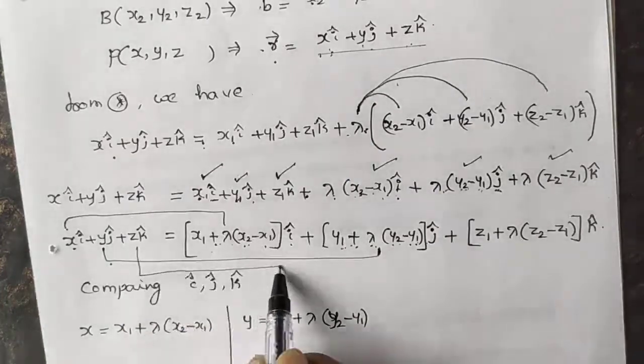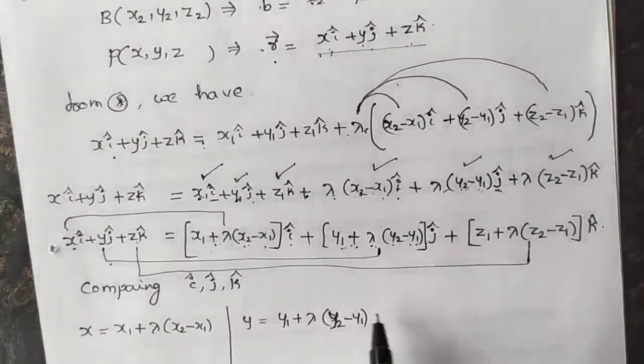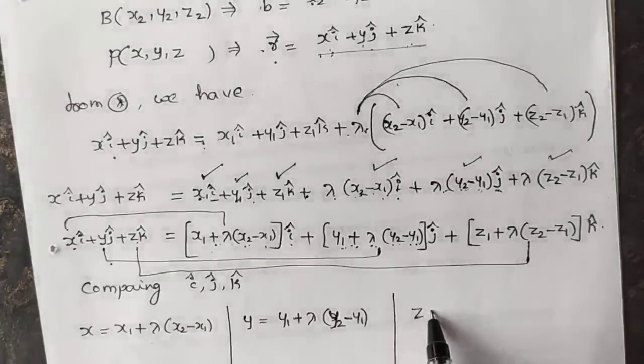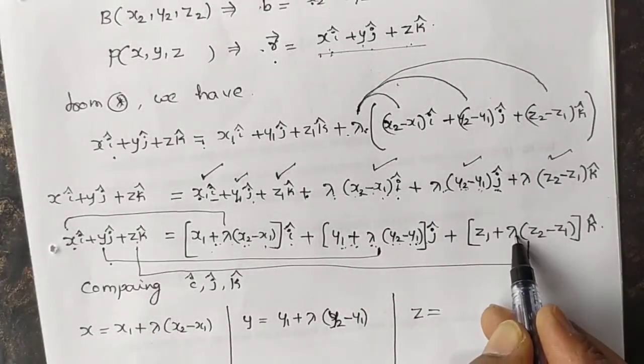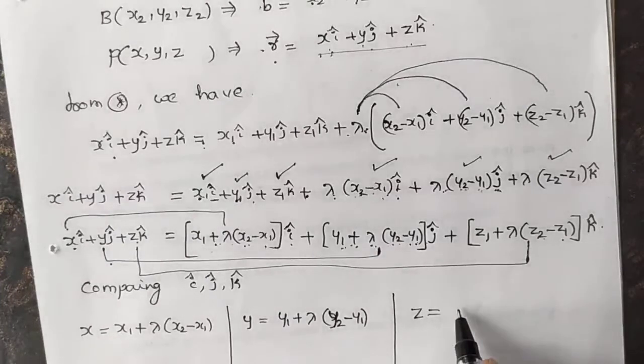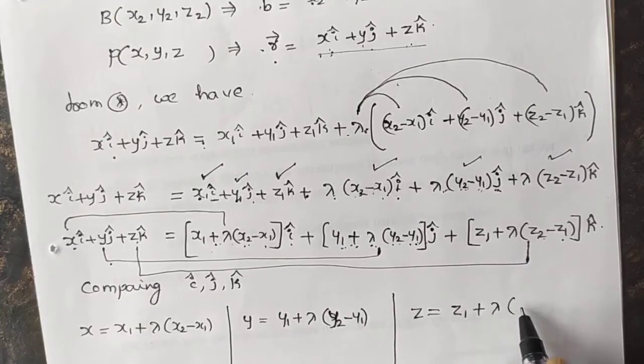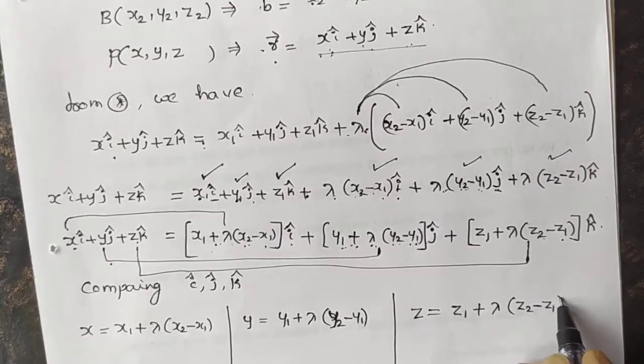Next, z equals z1 plus lambda into (z2 minus z1).